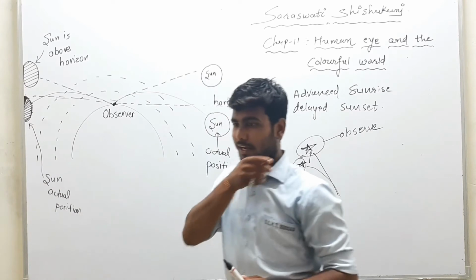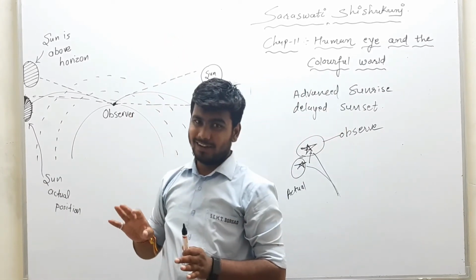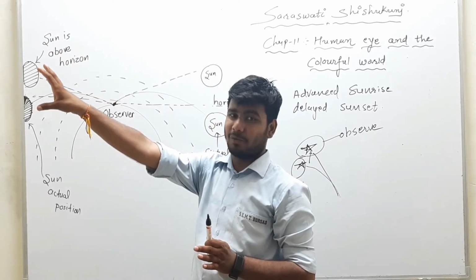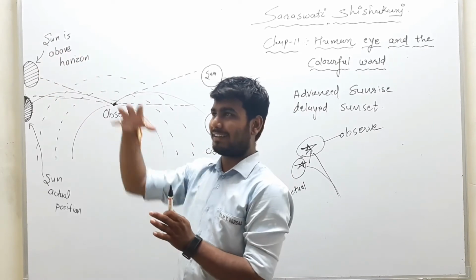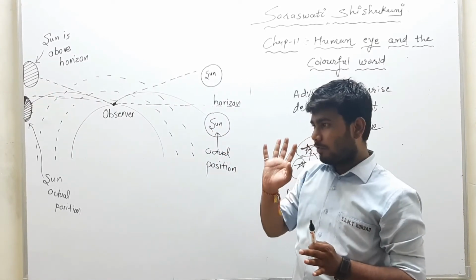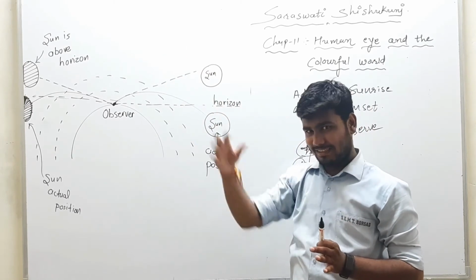Now one question will be there in your mind, sir, so can't we see two suns? No, it's not like that, right? We are observing only one. The second is there, but we can't observe it. It's not that the second one is invisible. Understand it properly. Whatever we feel by our eyes, that is only there.